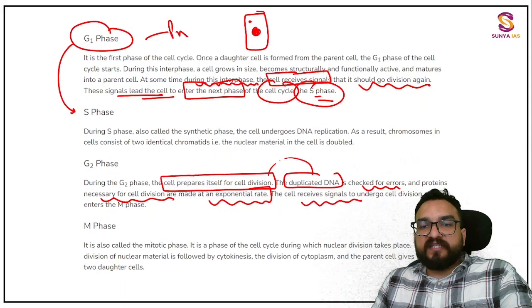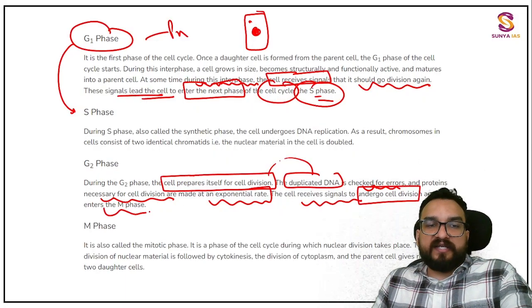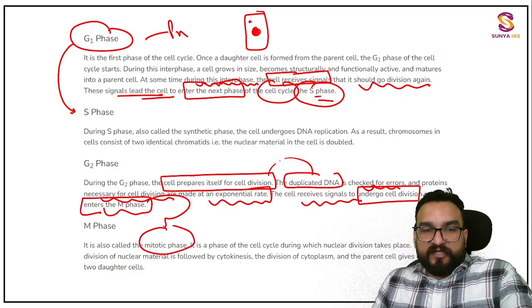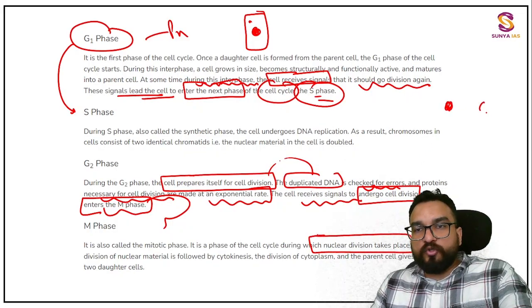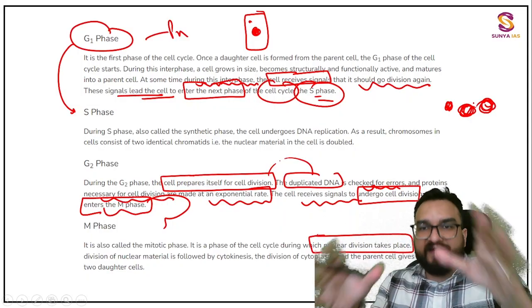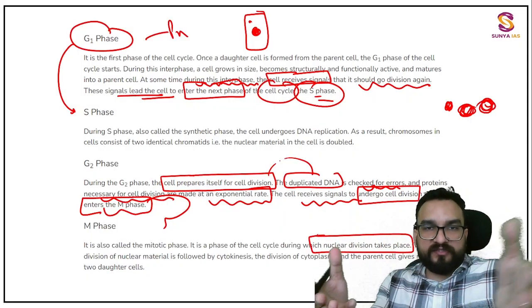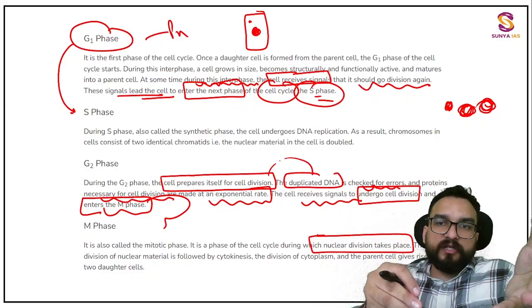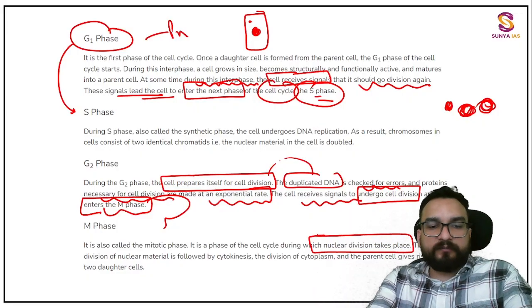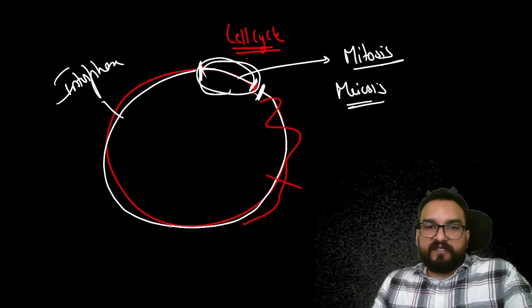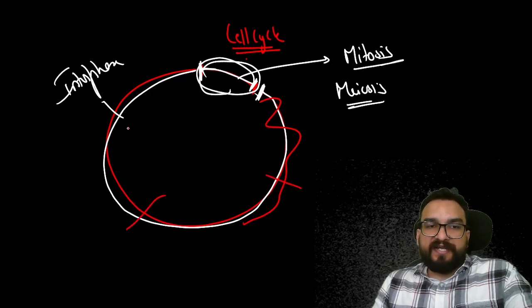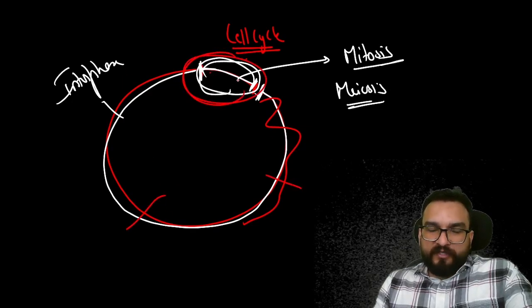Then the cell receives signals to undergo cell division and enters the M phase. And M phase is nothing but your mitotic phase. It is a phase of the cell during which nuclear division takes place. One nucleus is going to divide into two. So this is really very amazing. These things are already occurring in our system, right? But scientists have understood it and explained it in a better way. Okay, so this particular part you have understood, what is happening in interphase: G1, S and G2. Then you are coming to the mitosis phase.